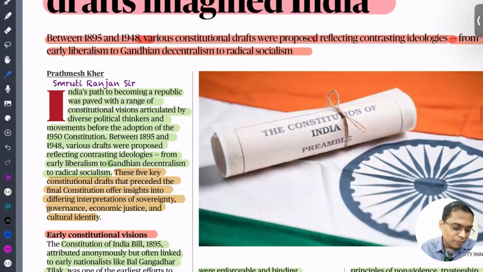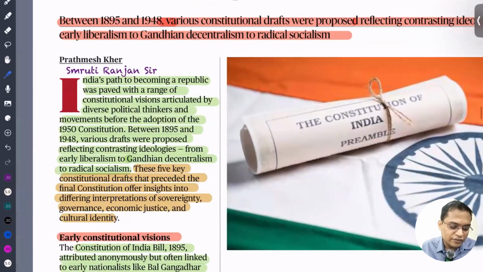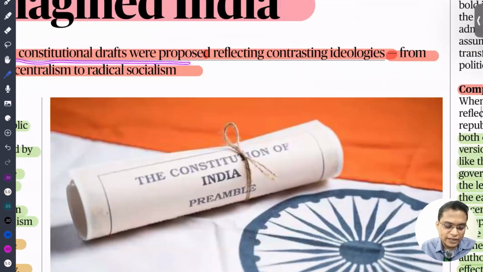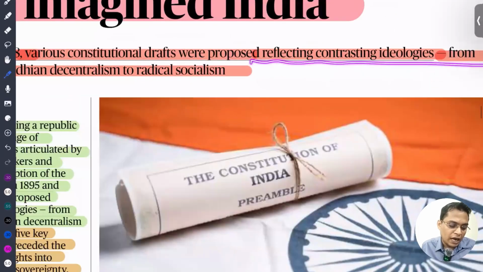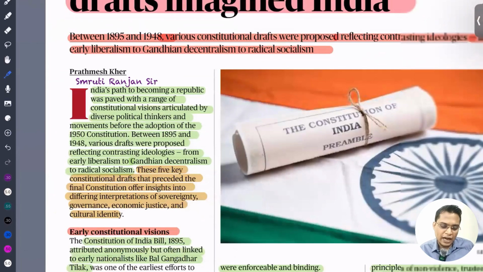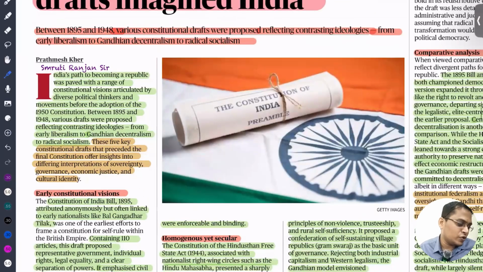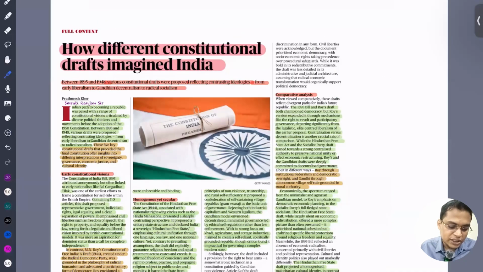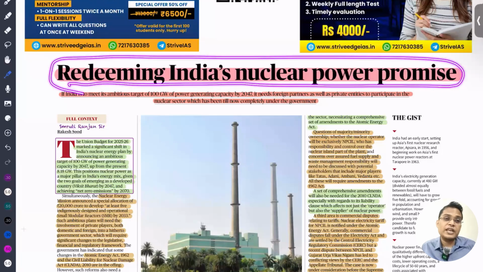Between 1895 and 1948, various constitutional drafts were proposed, reflecting contrasting ideas from early liberalism to Gandhian decentralism to radical socialism. So it is a very good article, I've already highlighted it, but it is for your study, nothing to explain. So next is redeeming India's nuclear power promises, which is very important for us.